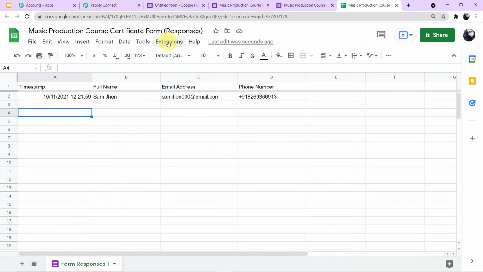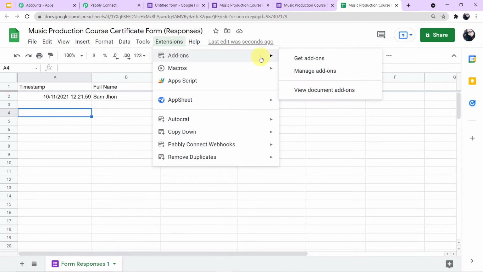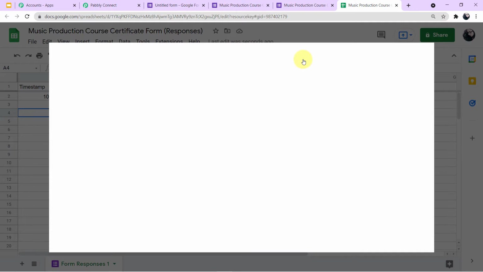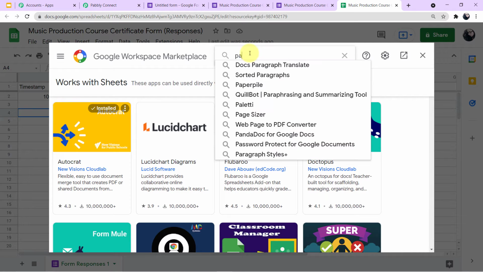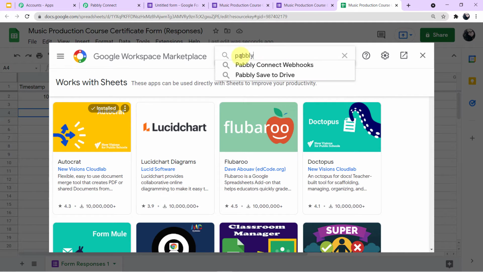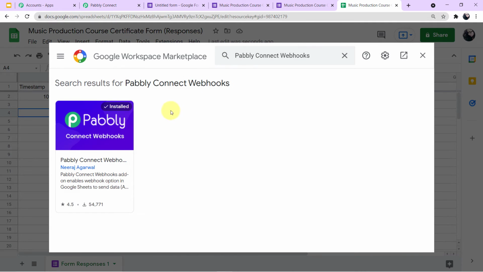So for that you have to click on extensions. Now click on add-ons and now click on get add-ons. Automatically a mini window will emerge in front of you, which will say Google Workspace Marketplace. Come to the search field here, and you have to search for Pabbly Connect Webhooks, as you can see on my screen.